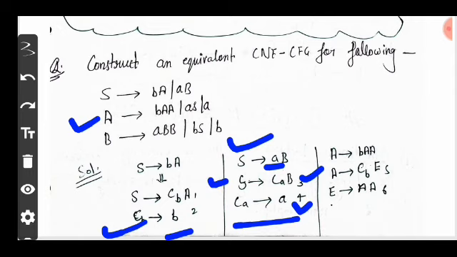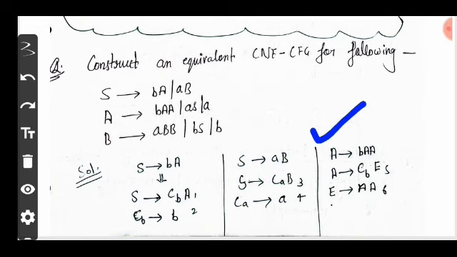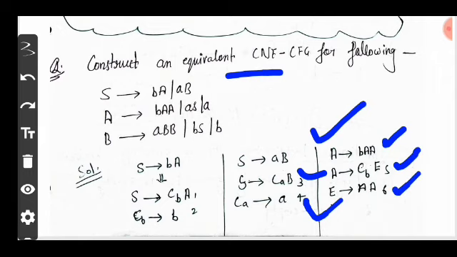So after translating the terminal b into the variable Cb, we got A produces CbAA, and we know that only two variables are used in CNF, and here there are 3. So it is also broken into two parts. One is A produces CbE and E produces AA. This is your fifth and this is your sixth production.